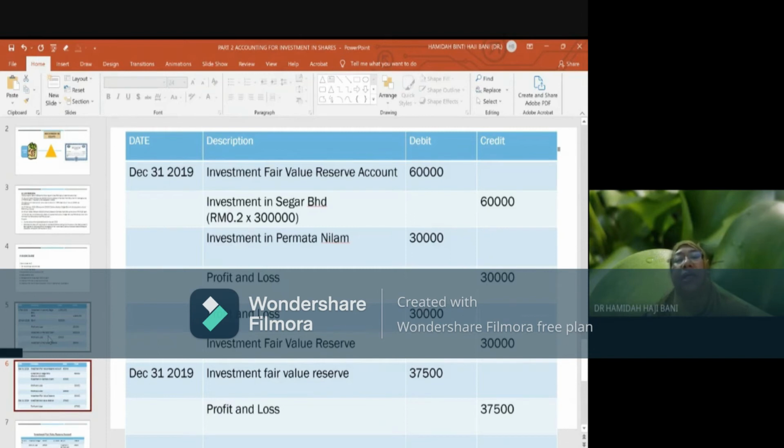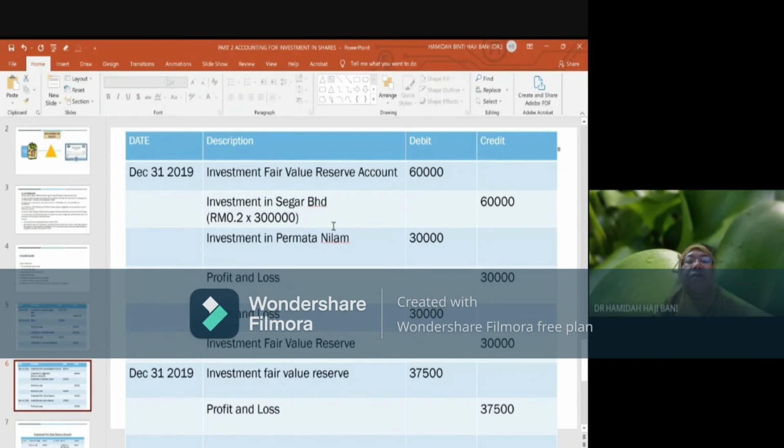Okay, so take the example of Segar. The price of the share goes down from the original acquired price of 4 ringgit to 3 ringgit 80 cent. So there will be a reduction of 20 cent per share. How are you going to recognize it?